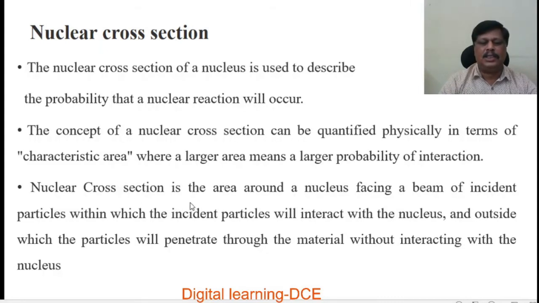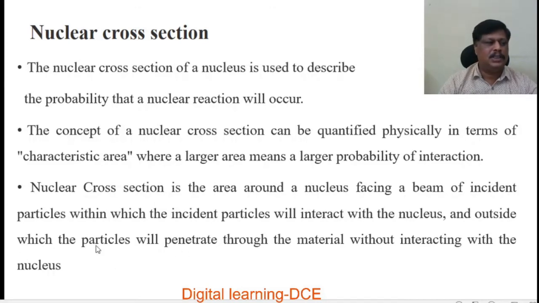Nuclear cross section is the area around a nucleus facing a beam of incident particles within which the incident particles will interact with the nucleus, and outside which the particles will penetrate through the material without interacting with the nucleus.